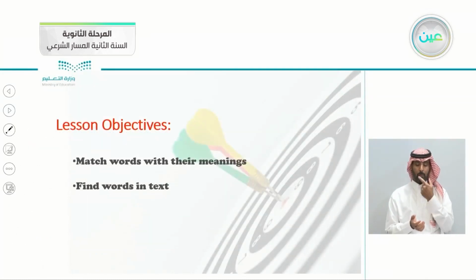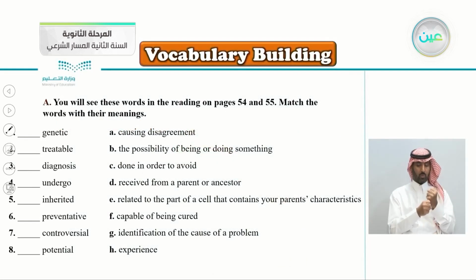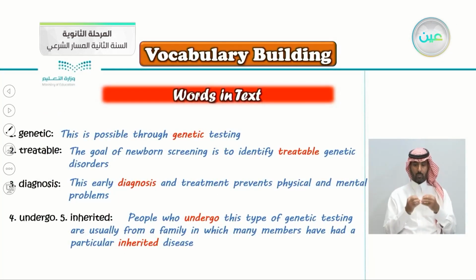So these are today's objectives: to match words with their meanings and find words in the text. So we have here 8 words. Number 1, genetic, treatable, diagnosis, undergo, inherited, preventative, controversial, and potential. So, as you know, in the vocabulary building, we have to match each word with its correct meaning from here. But let's see these words in text in the reading lesson next.